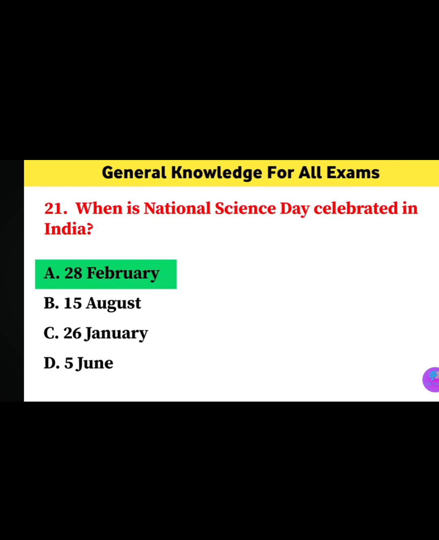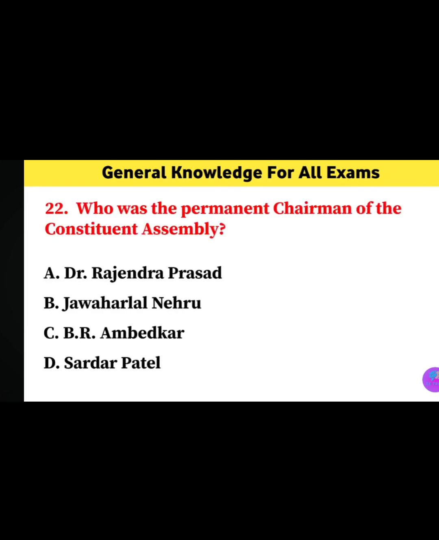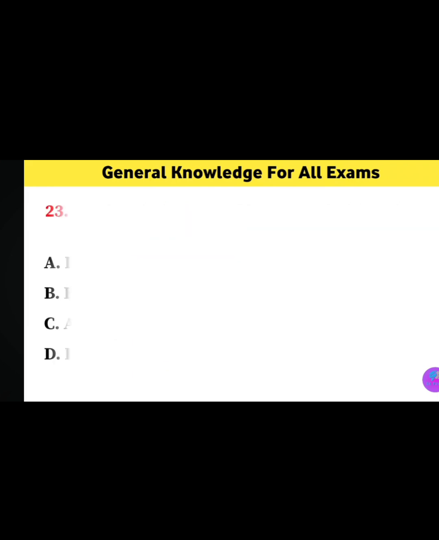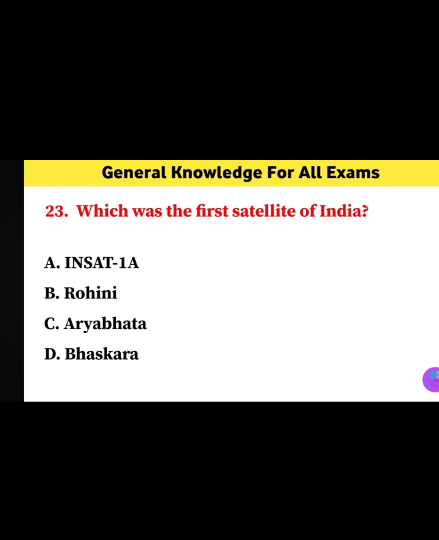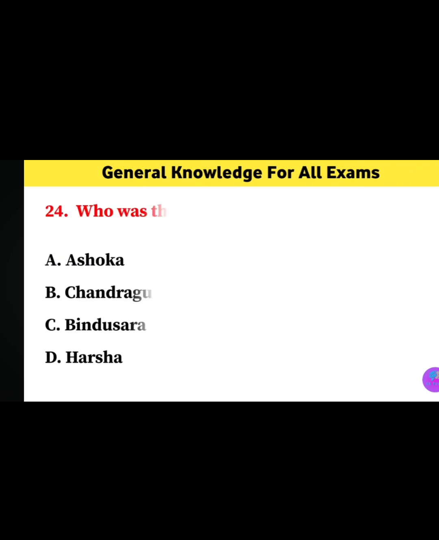Who was the permanent chairman of the Constituent Assembly? The correct answer is Dr. Rajendra Prasad. Which was the first satellite of India? The correct answer is Aryabhatta.